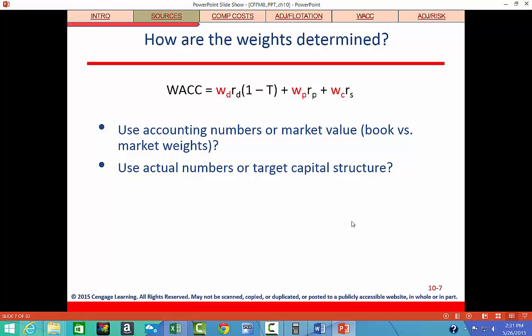So again, the best would be to have the target capital structure weights. The second best would be to use the market value weights, and the third best would be to use the book value weights.